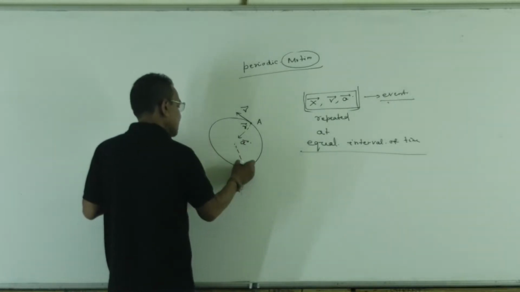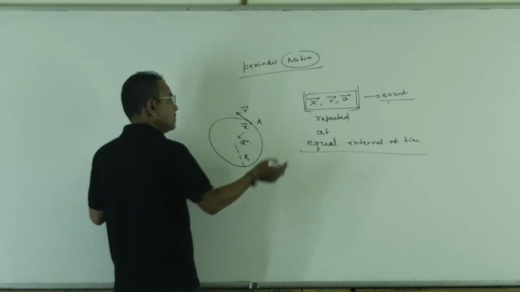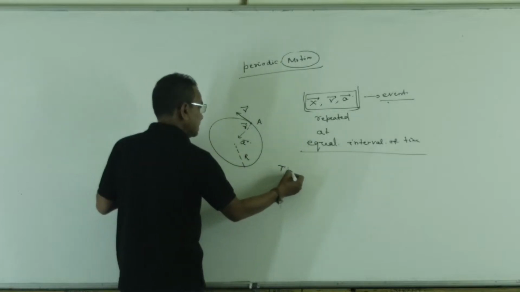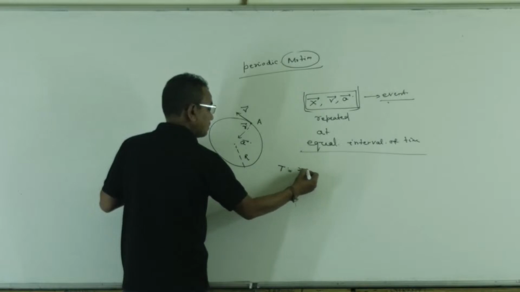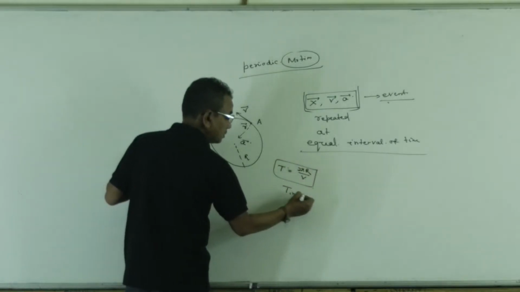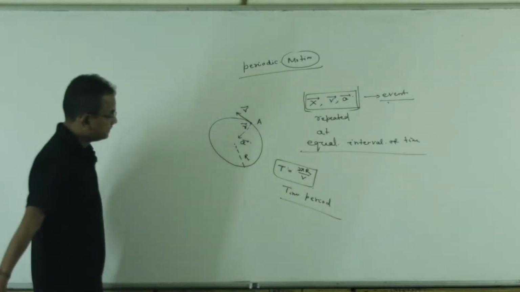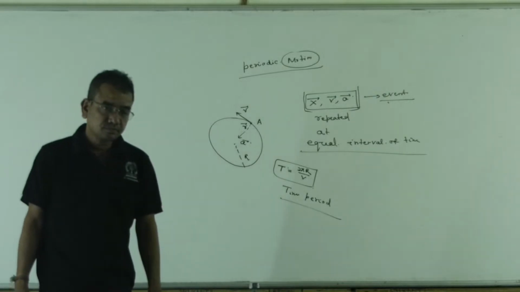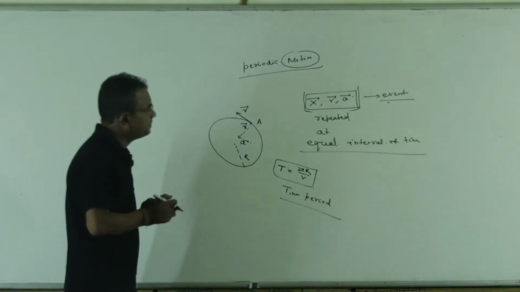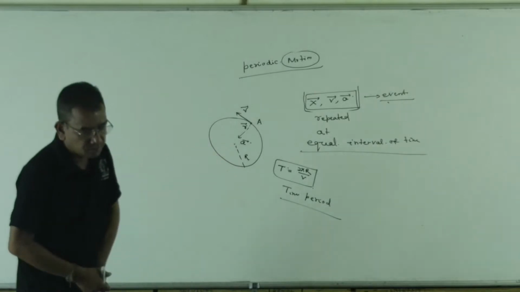If the radius is r, for the particle to reach the same point A, for the event to be repeated, time taken is 2 pi r by v. This is called the time period of this periodic motion. So if an event is repeated at equal interval of time, the motion is called as periodic motion.